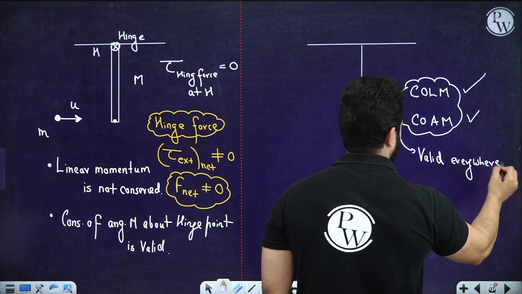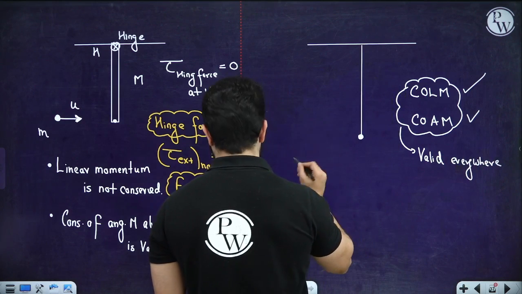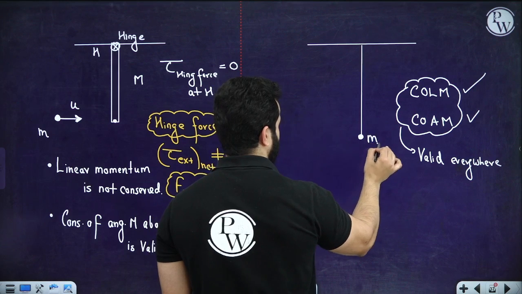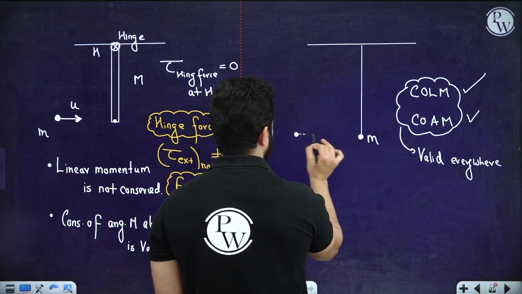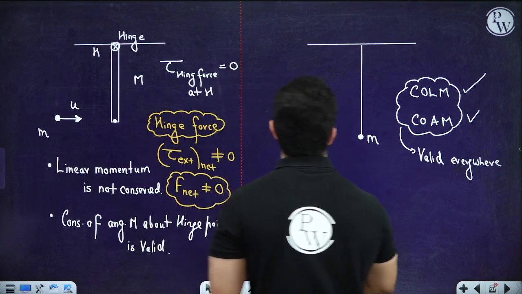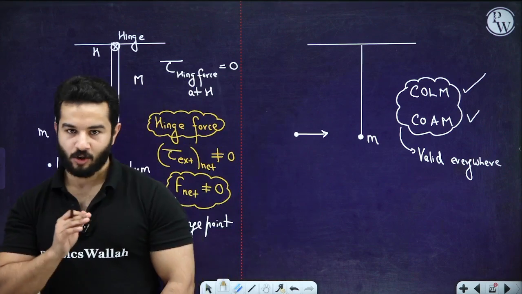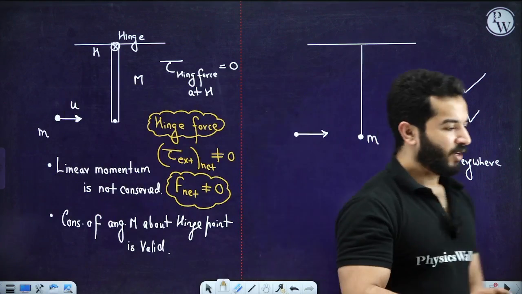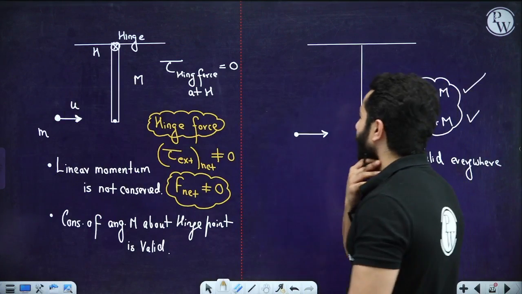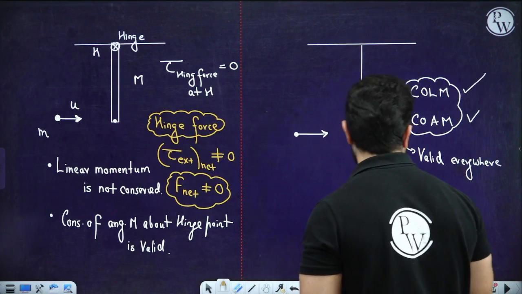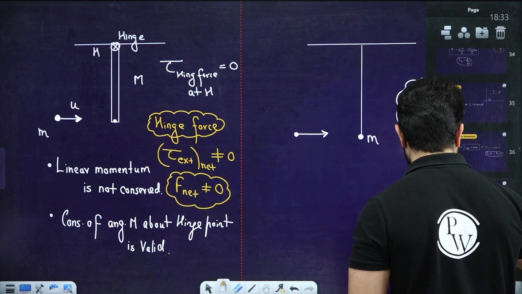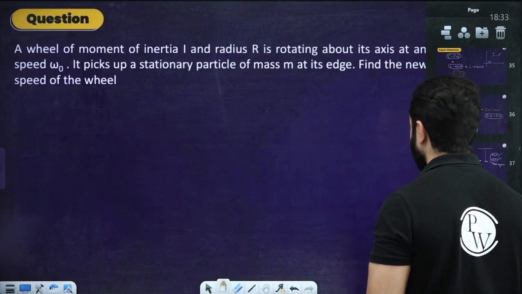Everywhere. Similarly, let's suppose we have a mass m over here and another mass is coming to strike. This is the difference between a rod and a rope. So now, if you want to see how this is going to take place, let's take an example.